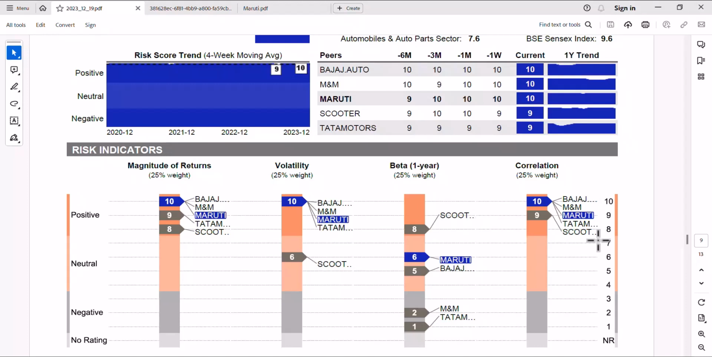So next is the beta. Volatility is captured by standard deviation, which captures the total risk, and beta captures the market risk. So both are measures of risk. 25% weightage is given to beta, which shows how risky it is compared to the overall market. And then correlation.